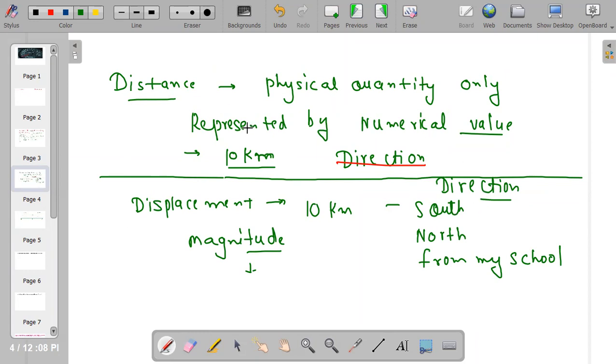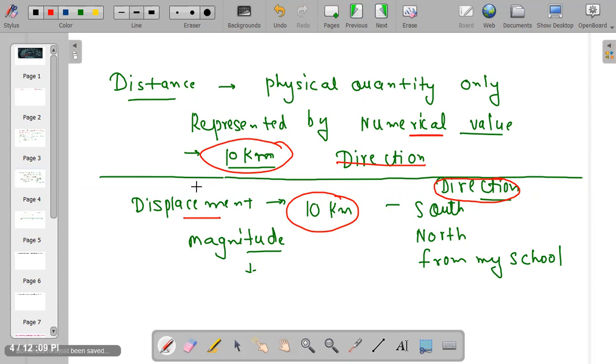Distance and displacement both have a magnitude. Both of them give you a numerical value, and can be represented by numerical value: 10 kilometer, 5 kilometer, 10 meter, 5 meter, 1 meter, 1 centimeter. But direction is provided only by displacement. So remember, distance is a physical quantity which gives you only a numerical value, which is known as magnitude.